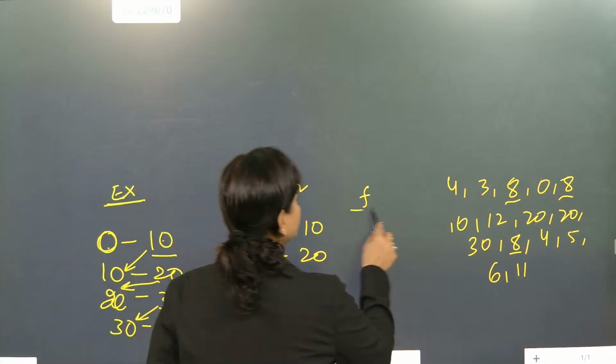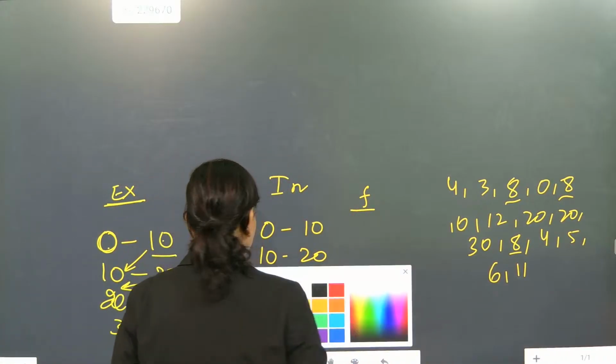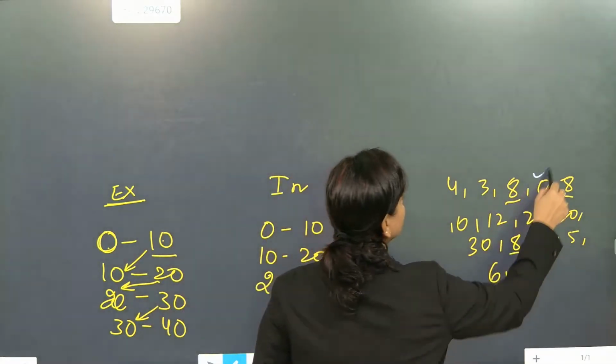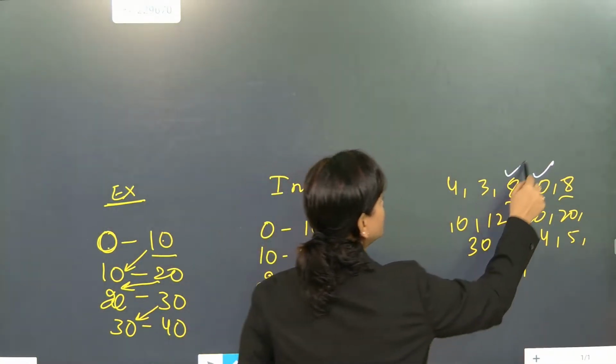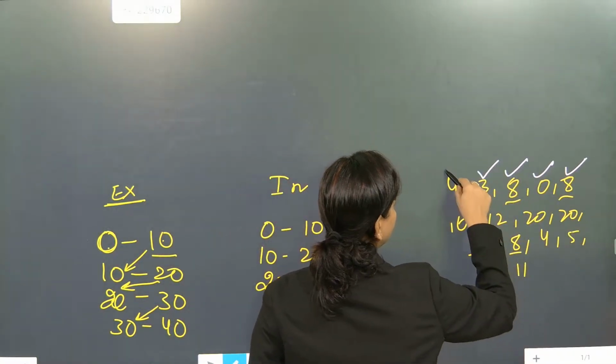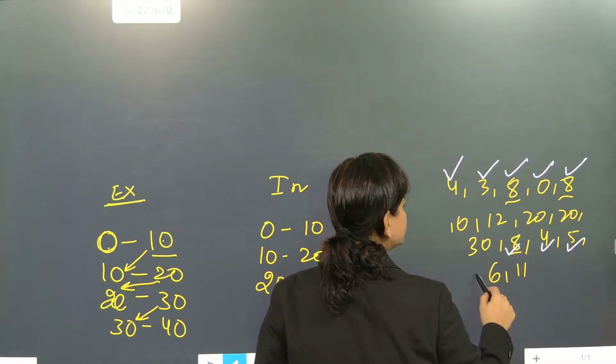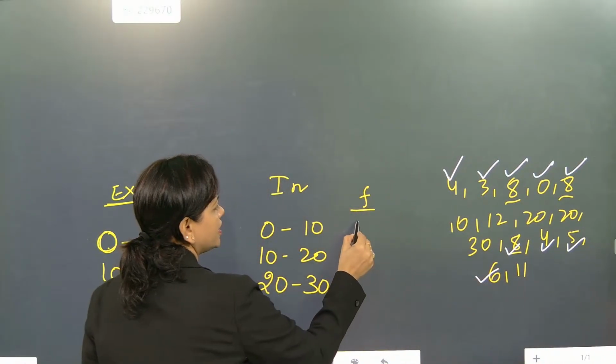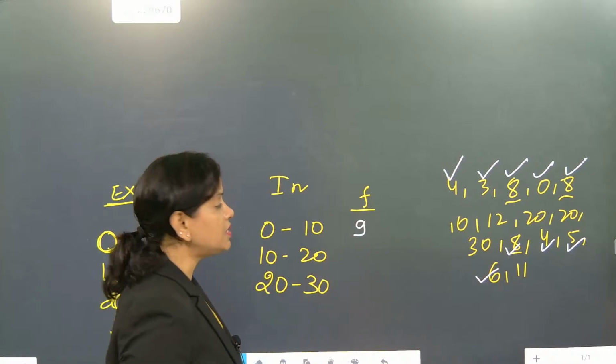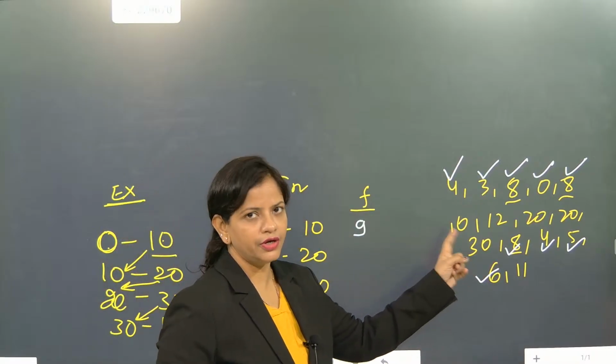But beta, here our main duty is to write this part. 0 taken, 1, 2, 3, 4, 5, 6, 7, 8, 9. So I am taking the frequency as 9, but I did not include 10. Did you notice?